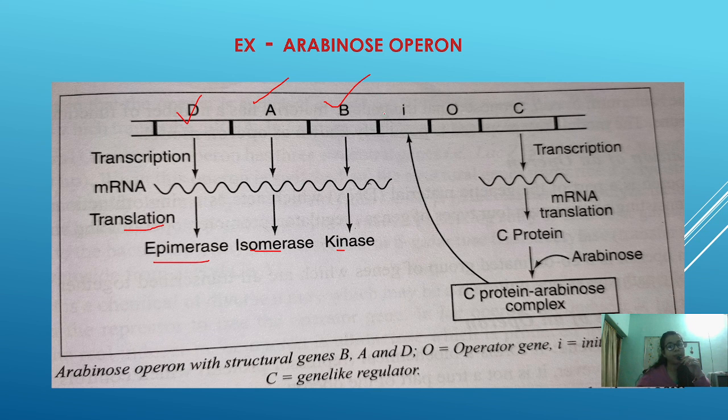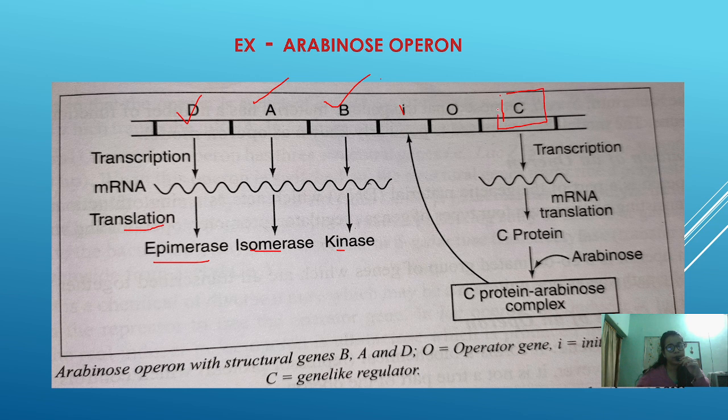You are seeing this part, that is the I part. I is known as the initiating site. O is known as the operator gene, and C is known as the regulator gene, which will regulate this operon. So what happens? This regulator gene, that is the C, concentrate on this C.